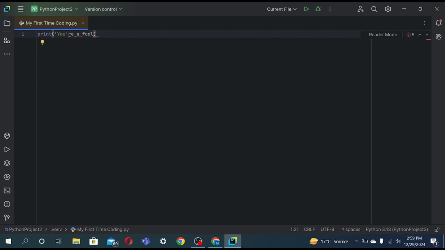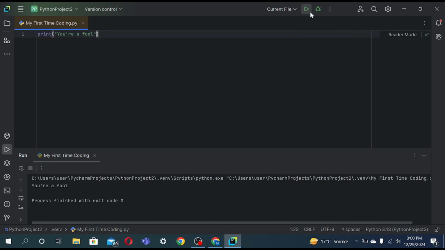It's going to show an error because it doesn't know where you're ending the line. You added an apostrophe here and then here, which means that you just ended it at you. So in this case, you're going to use double quotes. You are a fool. Now let's run it. And here we go.